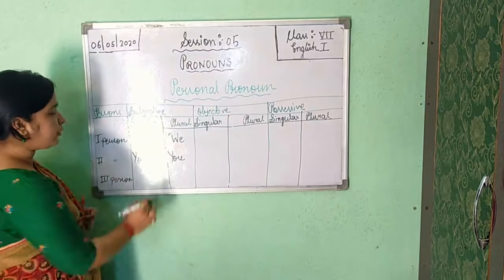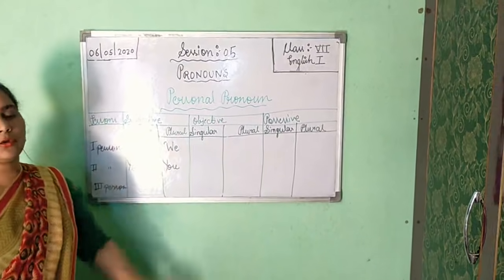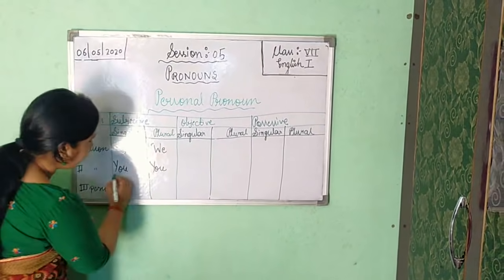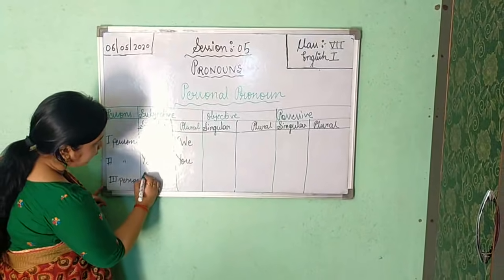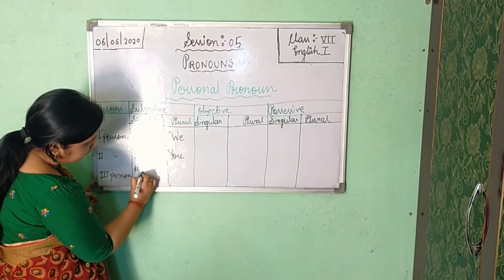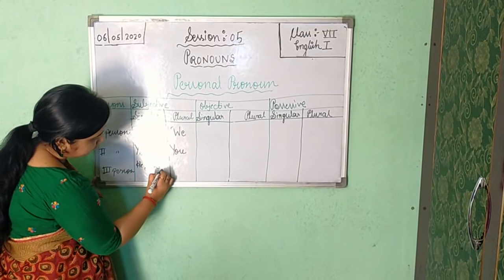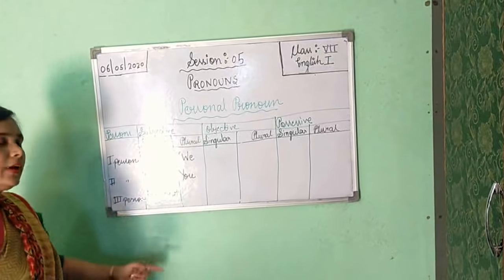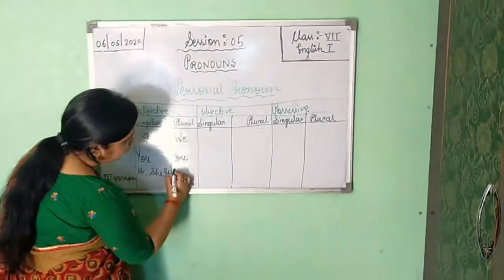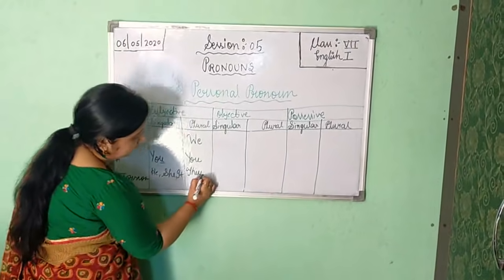But if you are using you in singular two and in plural two, you must use this word only, y-o-u. Now in third person, we are getting he, she, it in singular, and in plural you are getting they.